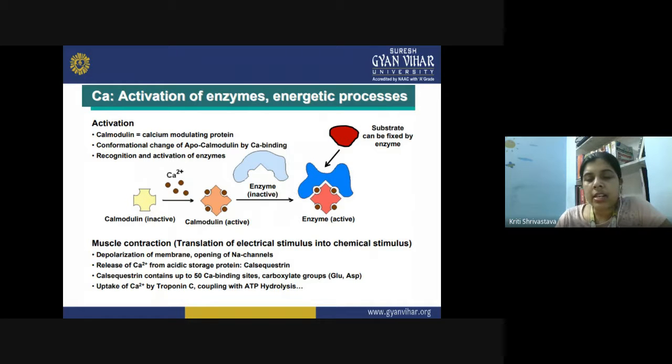Muscle contraction is also one of the examples here. Translation of the electrical stimulus into the chemical stimulus takes place. So we have a depolarization of the membrane, opening of the sodium channels, release of the calcium dipositive from the acidic storage protein calsequestrin. Calsequestrin contains up to 50 calcium binding sites in the form of carboxylate groups of glutamine and aspartic acid, and uptake of the calcium dipositive by troponin C takes place along with coupling with ATP hydrolysis.